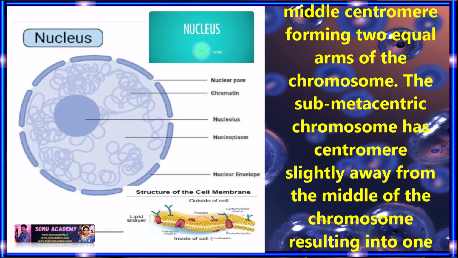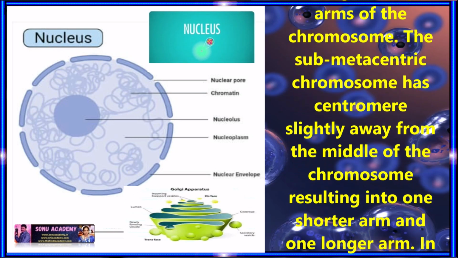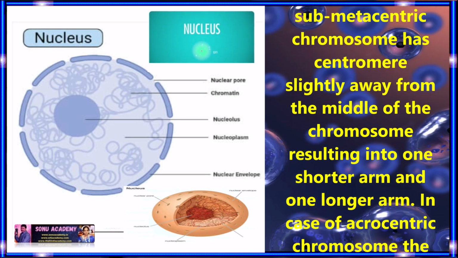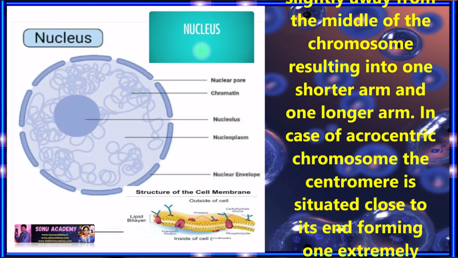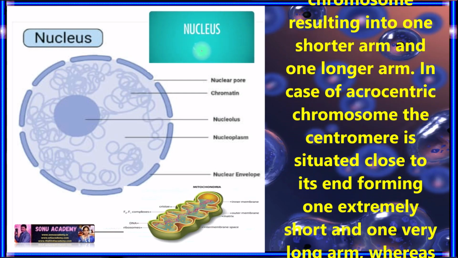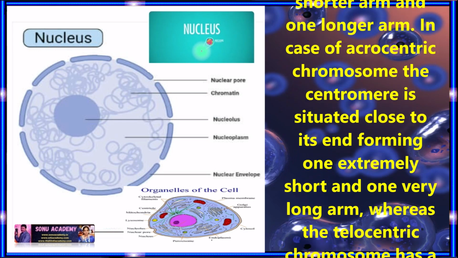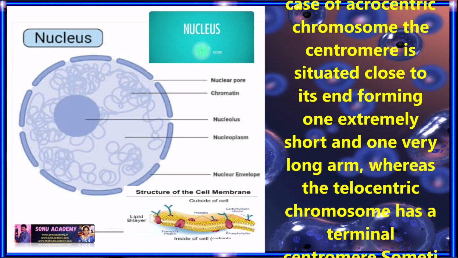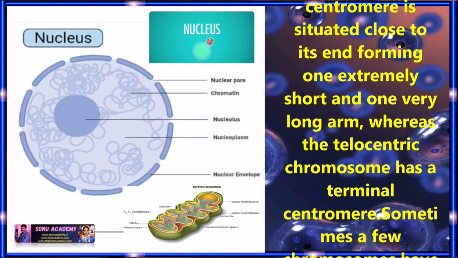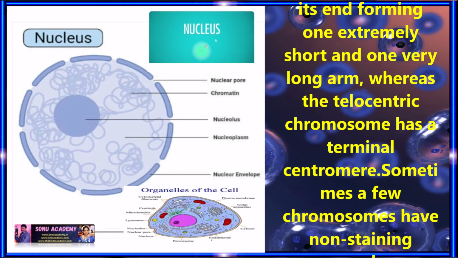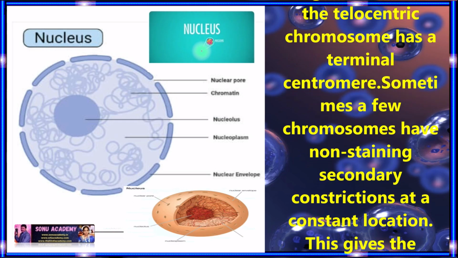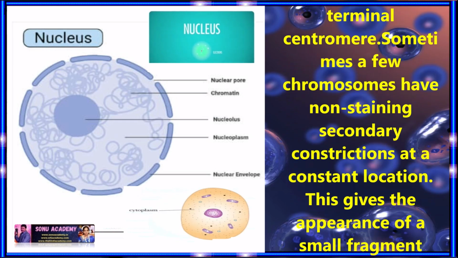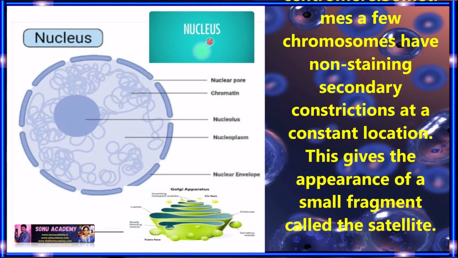The metacentric chromosome has a middle centromere forming 2 equal arms of the chromosome. The submetacentric chromosome has the centromere slightly away from the middle of the chromosome, resulting in 1 shorter arm and 1 longer arm. In case of acrocentric chromosome, the centromere is situated close to its end, forming 1 extremely short and 1 very long arm, whereas the telocentric chromosome has a terminal centromere.